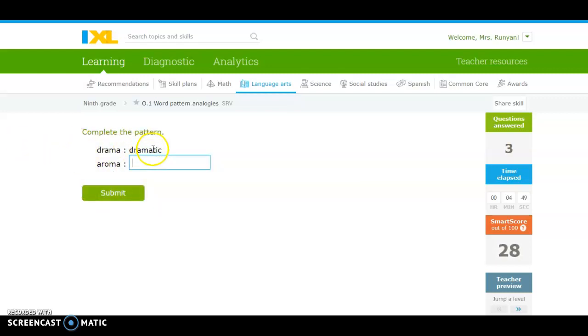Drama becomes dramatic. You see drama right there. We're just adding a TIC. So aroma would become aromatic. So all we've done is add the TIC at the end.